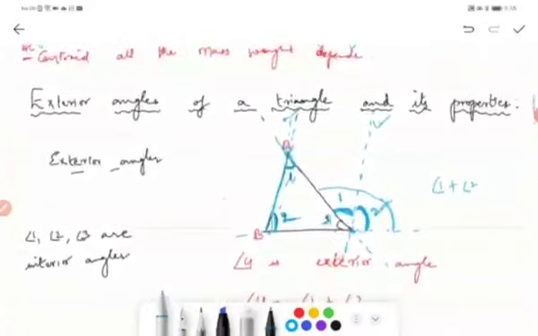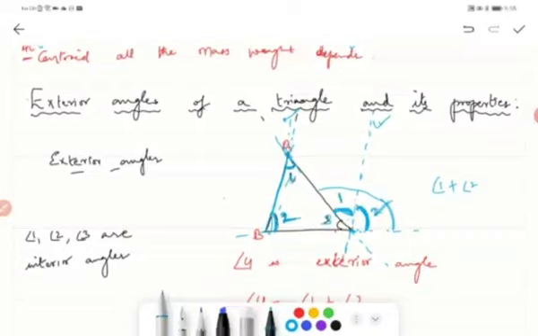So this 1 and 2 are nothing but the opposite interior angles. By using your transversal properties, that is alternate angles and corresponding angles, we get this.